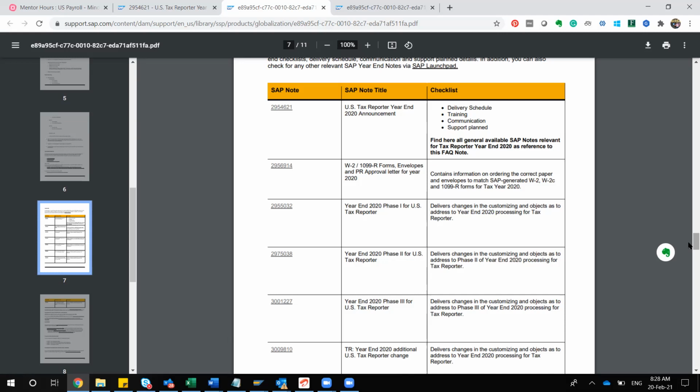Otherwise, if you have done any kind of customization, then you need to check whether the customization has been affected by this particular year-end activity or not. That is the kind of scenario you'll be getting. But the more the customization, the more effort is required for testing. So the effort may go from 15 days to 2 months, somewhere in between. Minimum you should keep 15 days to 1 month. If a lot of customizations are there, then it will take more time.